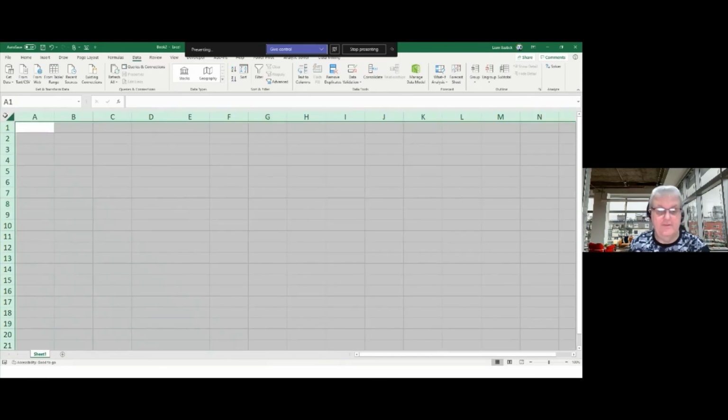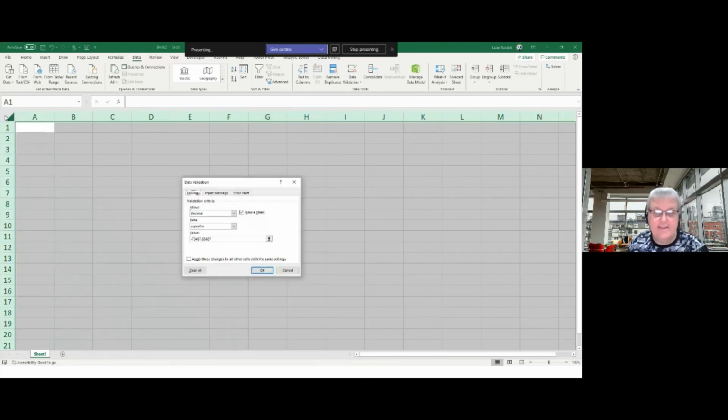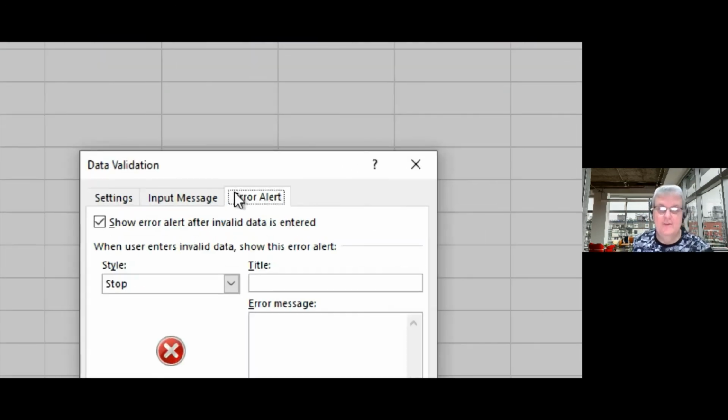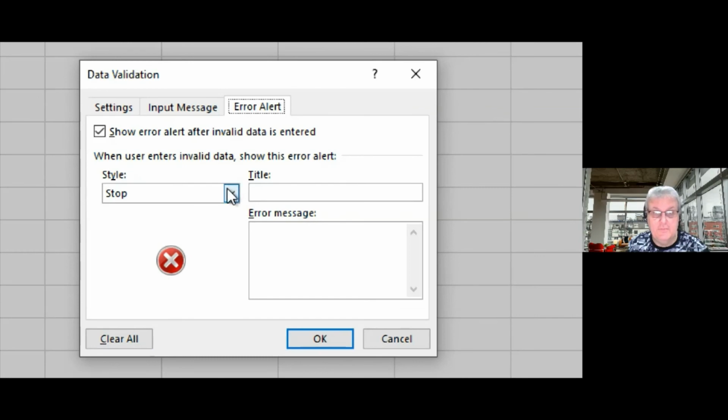So if I go back into this and go Alt-DL, let's actually put an error message in, shall we? I'm going to go in here, show an error alert, and I'm just going to put it as a warning. I'm just going to put something that might wake them up.